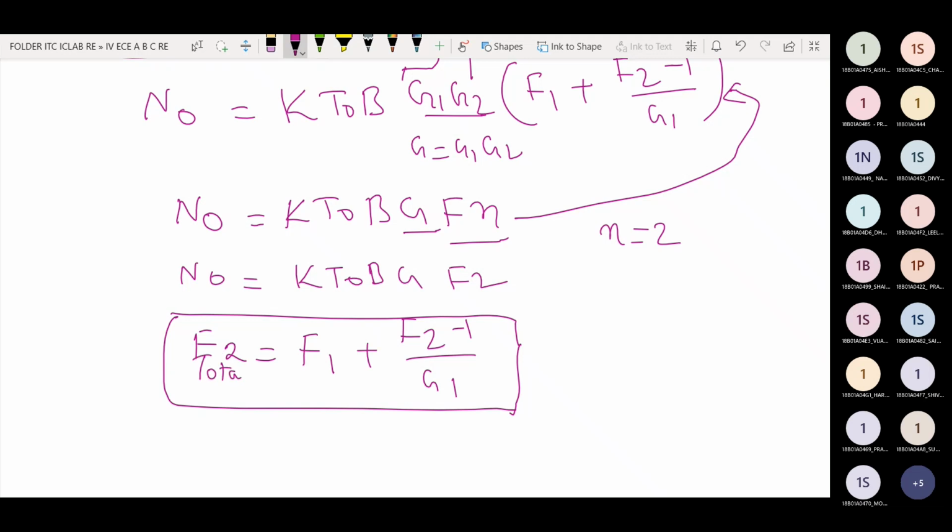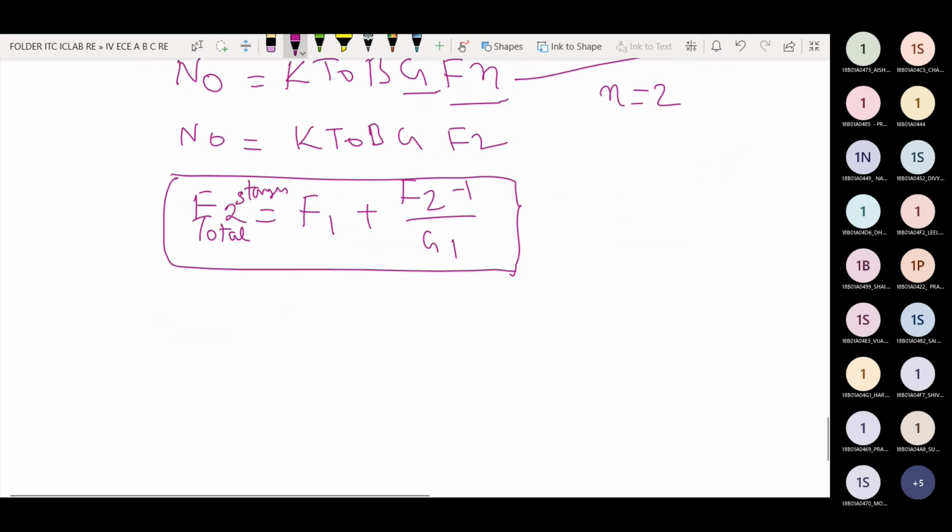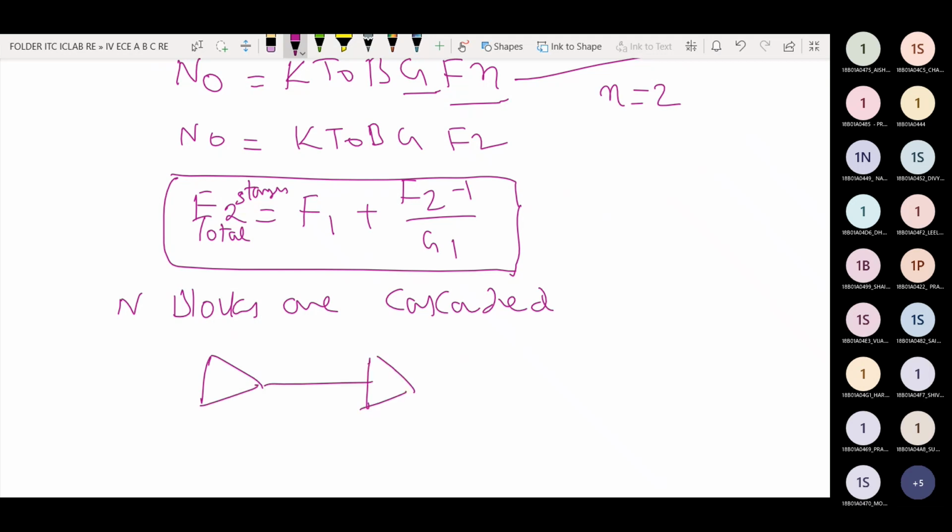This is for two stages only. Please remember, this is not for n stages. Suppose capital N blocks are cascaded. This is block 1, this is block 2, this is block 3.